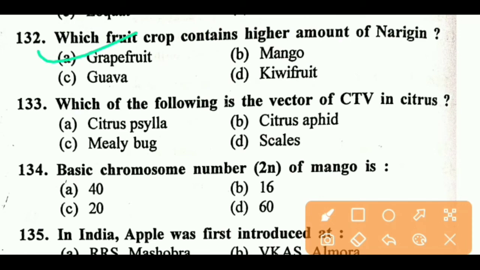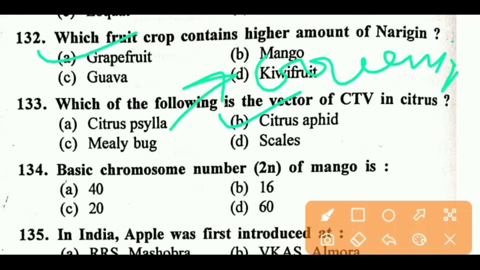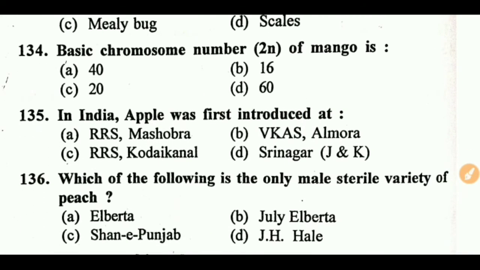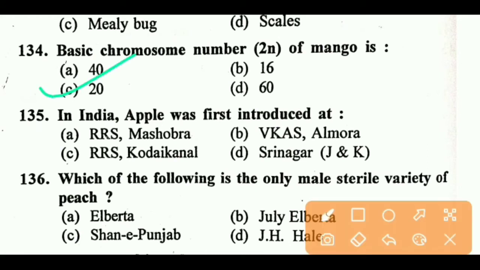Next question, which of the following is a vector of citrus tristeza virus in citrus? Right answer is B, citrus aphid, and citrus psylla is a vector of greening disease in citrus. Next question, basic chromosome number of mango, right answer is C, 20. 20 is the basic chromosome number in mango.